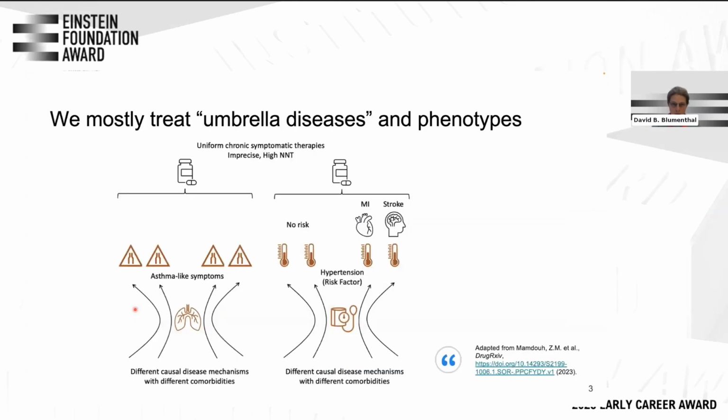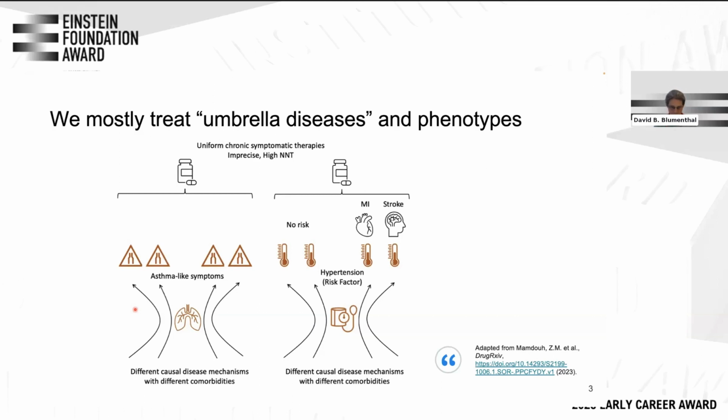One reason is that today we actually often treat rather umbrella diseases or phenotypes instead of diseases that are defined and understood at a molecular level. Take, for example, asthma. That's a disease which has historically been defined in terms of symptoms, but those symptoms are most likely caused by various, possibly disjoint molecular mechanisms. And now if we treat all the patients that, in reality, suffer from disjoint molecular disorders with the same treatment, of course, we don't get very effective treatments.